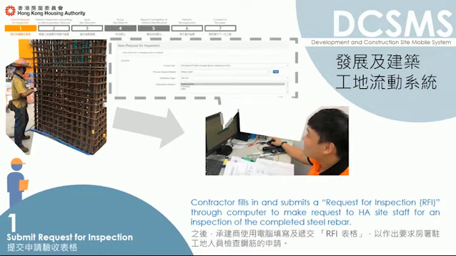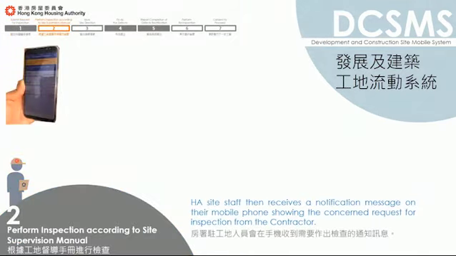Contractor fills in and submits a Request for Inspection, RFI, through computer to make request to HA site staff for an inspection of the completed steel rebar. HA site staff then receives a notification message on the mobile phone showing the concerned request for inspection from the contractor.